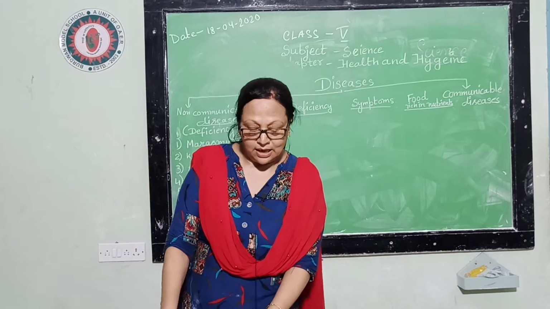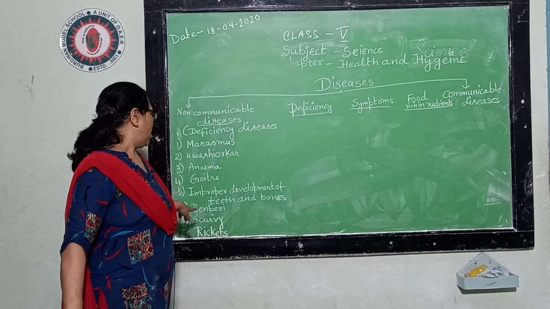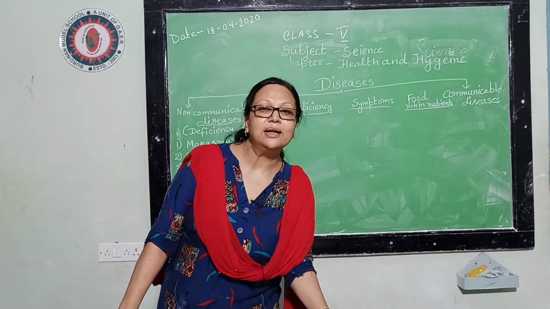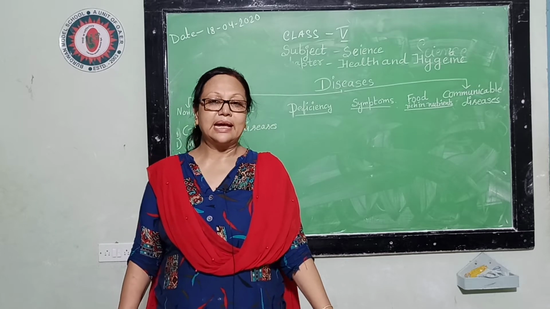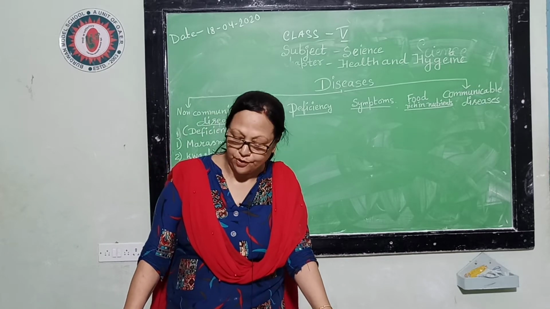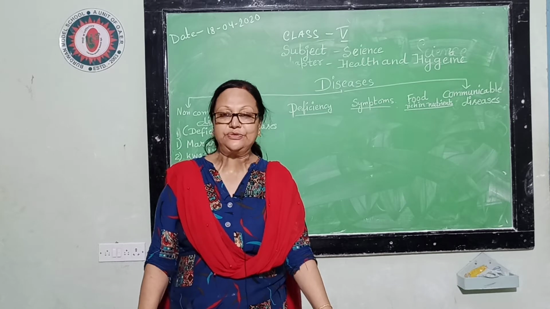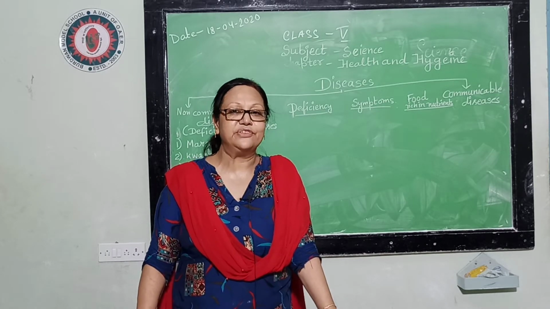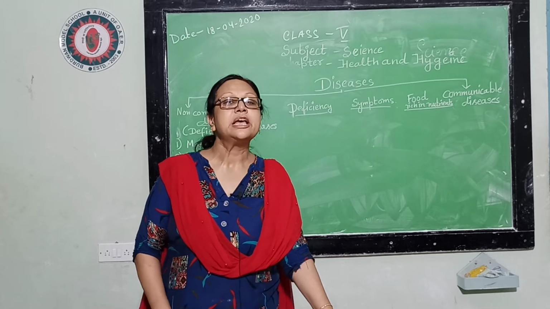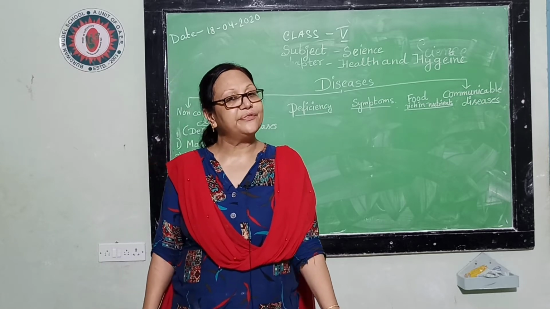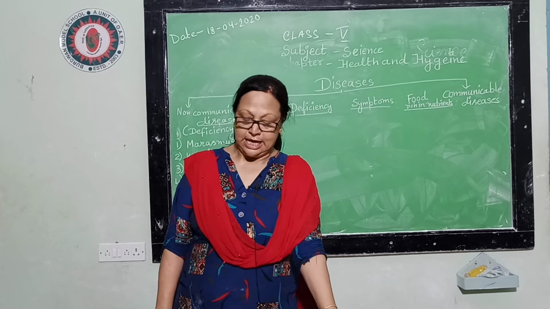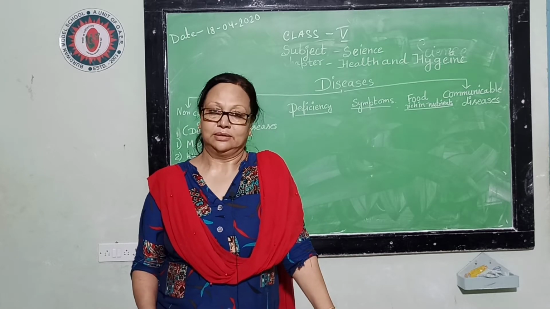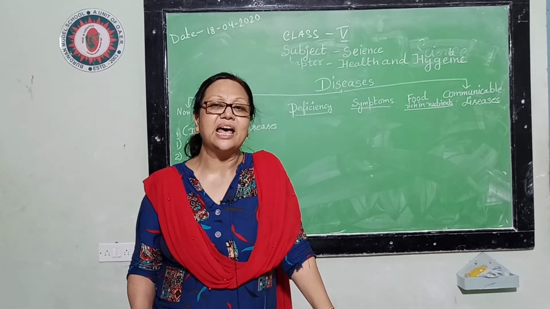Next, improper development of bones and teeth. These are due to the deficiency of calcium and phosphorus. So calcium and phosphorus are the supplements which make our teeth and bones very strong. Due to the deficiency of these two things, our bones become very thin. They seem to be weak and brittle.